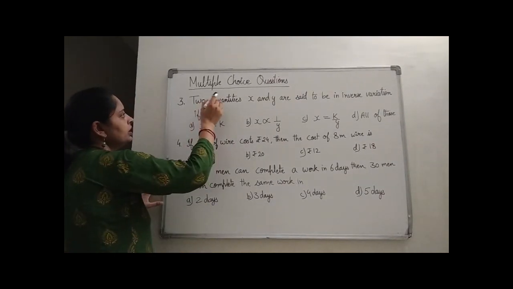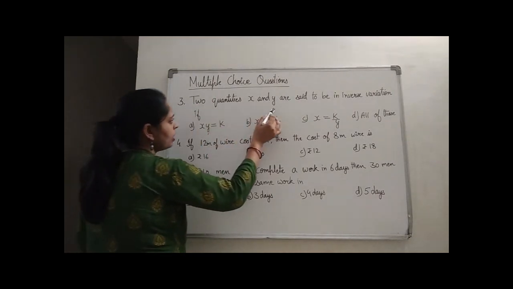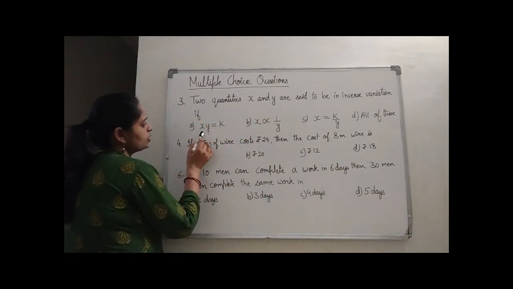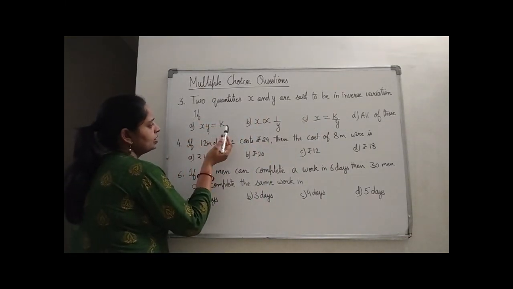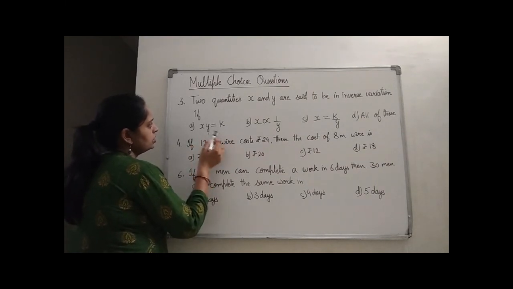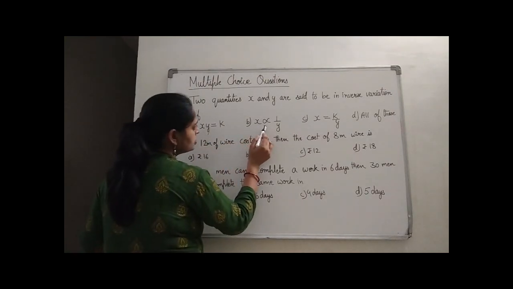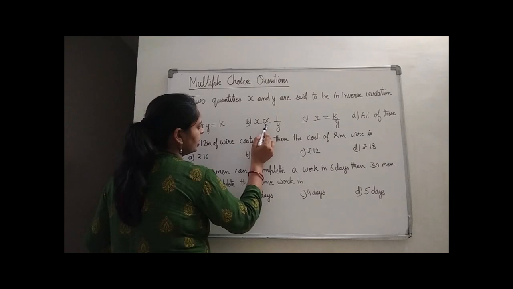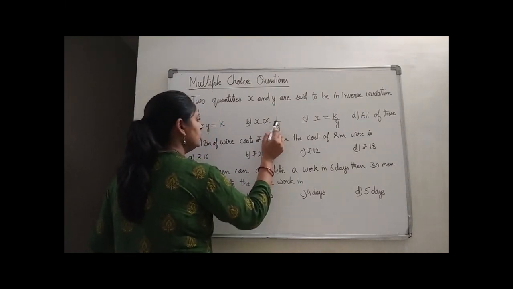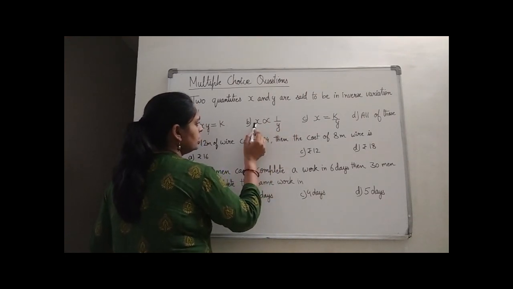Now see the multiple choice question. Question number 3. Two quantities x and y are said to be in inverse variation if xy is equal to k. What is k? K is a constant. Okay, k is used for constant. So xy is equal to constant. Yes, for inverse variation xy should be constant. Or x is proportional to 1 upon y. X proportional to 1 upon y means if the denominator is increasing, then the complete number will decrease.